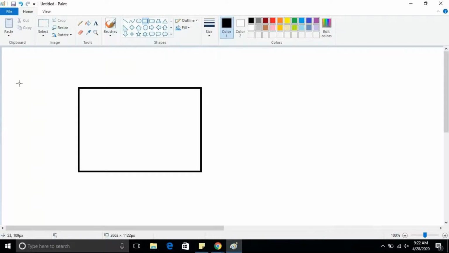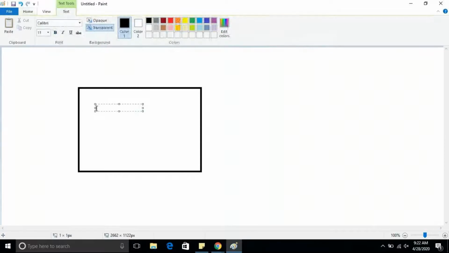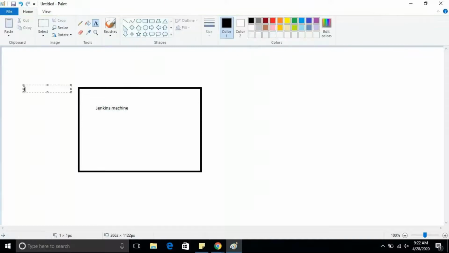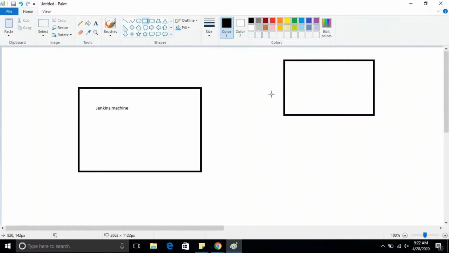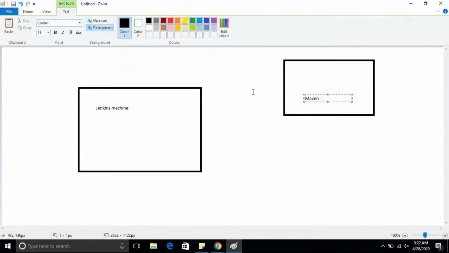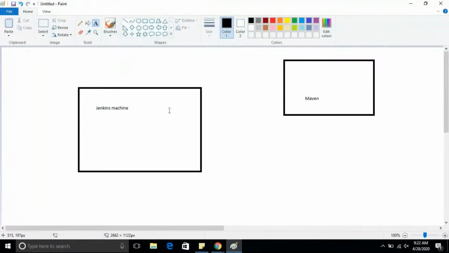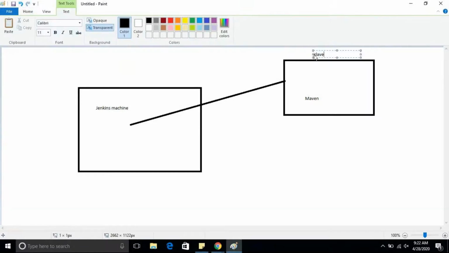Now first let me explain our concept. What is my requirement? This is my Jenkins master. I hope you guys are aware of what a slave machine is. In the previous session, we had one more worker node, one more machine, where I have Maven installed, and this EC2 instance I added into my Jenkins console as a slave machine. This is the slave machine, right?